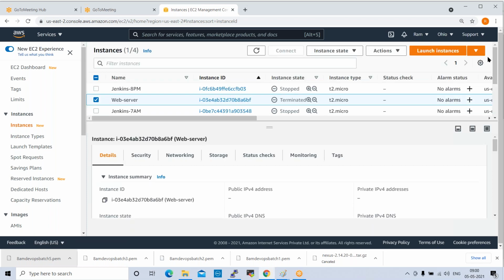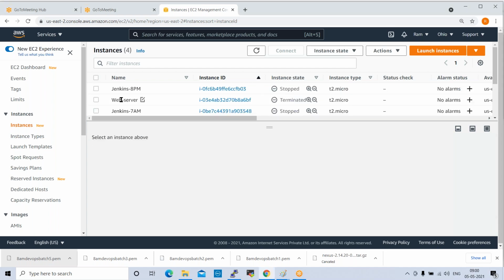Sir, it is showing terminate status, right? Will the instance be deleted automatically? Yeah, it will be deleted automatically. After 10 minutes, it will be gone from here. It is terminated, deleted. After 10 minutes, it will not be available.